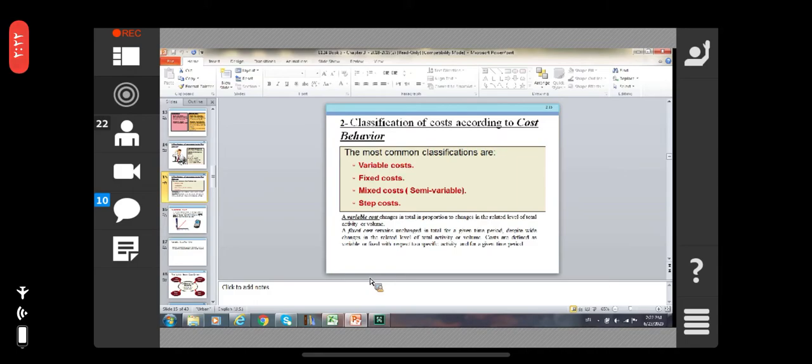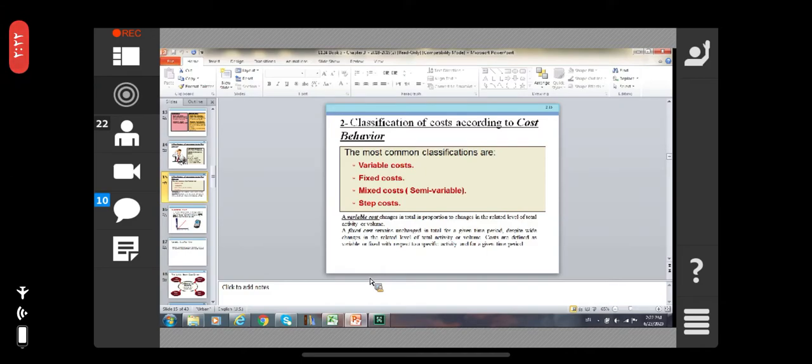If the level will decrease, the variable cost will decrease. A fixed cost, we can give the example of telephone expenses. If the level of activities of your business will increase, it means the telephone expenses will increase. Your telephone calls, the faxes, all these